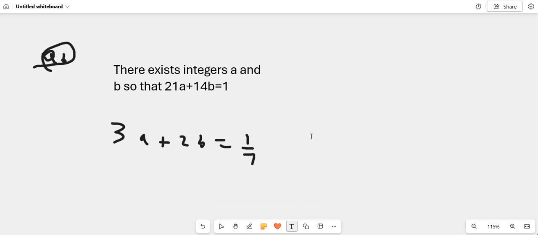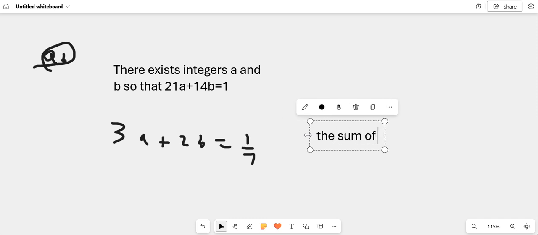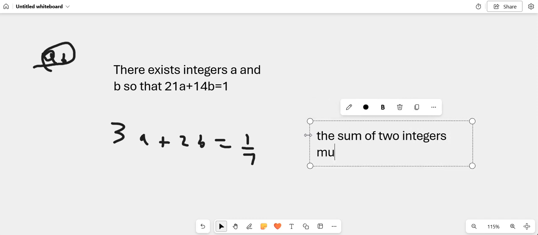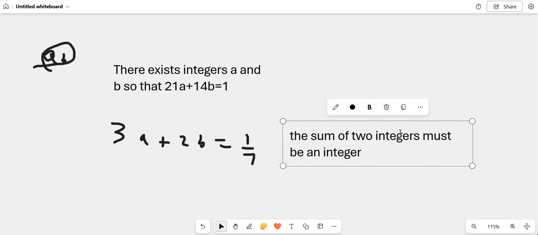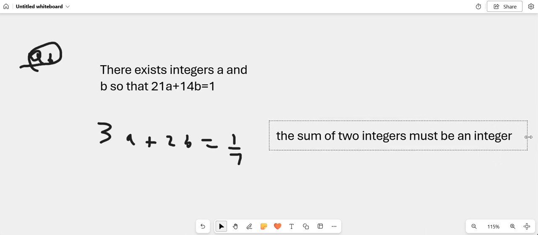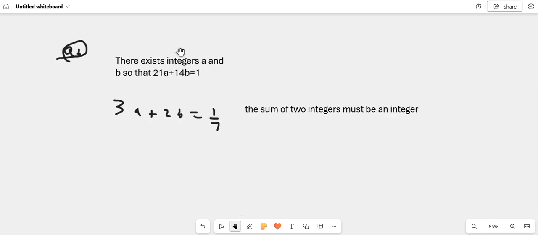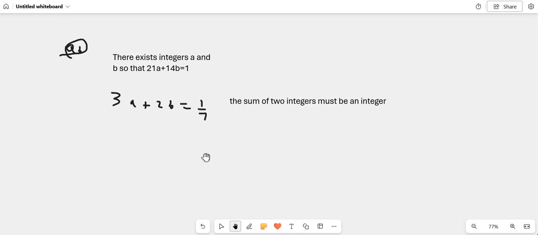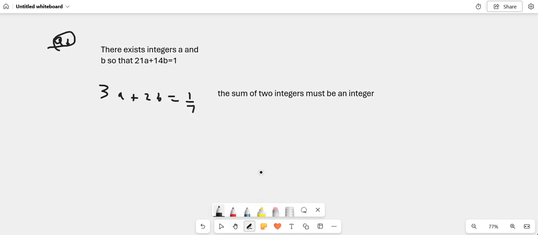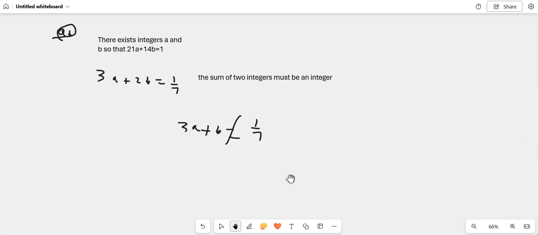You see that? Yeah, but 1 over 7 is not an integer, it's a decimal number, yeah? It's not a whole number. So hence what I can say is that either a or b, one of those, is also not an integer. There is no integer where that can be the case. You have to use a decimal for that to be the case. So hence I can say that 3a plus 2b, if they're both integers, can never equal 1 over 7. That doesn't make any sense. And so I can say that hence the